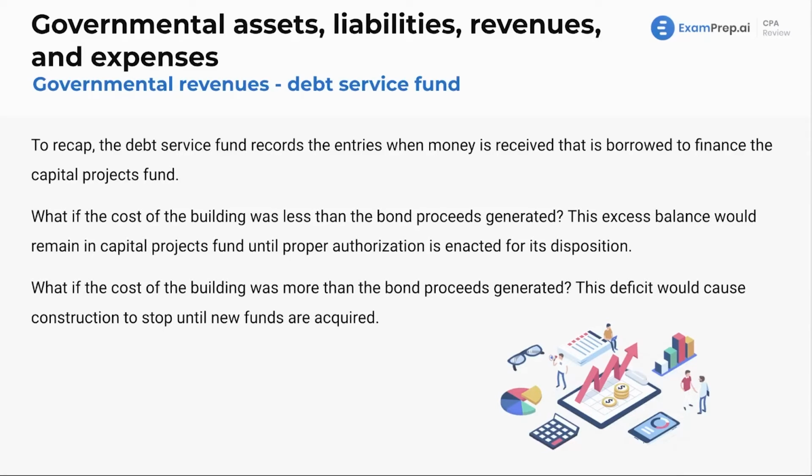All right. So to recap, the debt service fund records the entries when money is received that is borrowed to finance the capital projects fund. Well, again, what if the cost of the building was less than the bond proceeds generated? This excess balance would remain in the capital projects fund until proper authorization is enacted for its disposition. So if we didn't need all the money, the government will come in, say we didn't need it, proper authorization, we send it back to the debt service fund, pay down that debt. What if the cost of the building was more than the bond proceeds generated? Well, as we said, the deficit would cause construction to stop until new funds are acquired. We'd get it from somewhere else. We'll find a way, right?